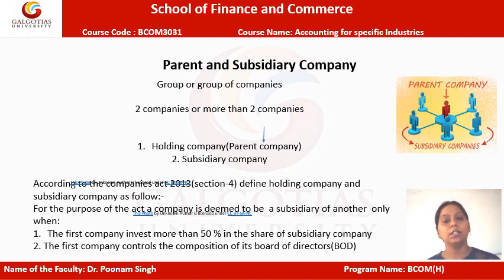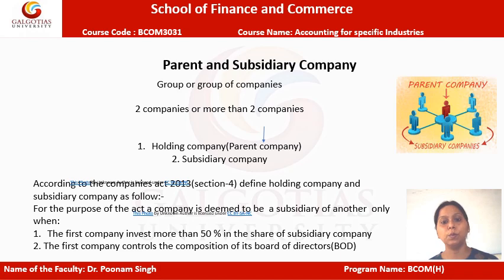Now there are two things. One is a company, another thing is group of companies. A single entity refers to a company, whereas group of companies may have two companies or more than two companies it will hold. Now within the group of companies there will be the holding company and the subsidiary companies.